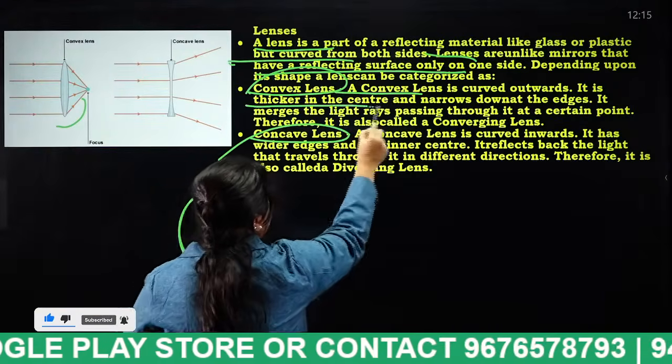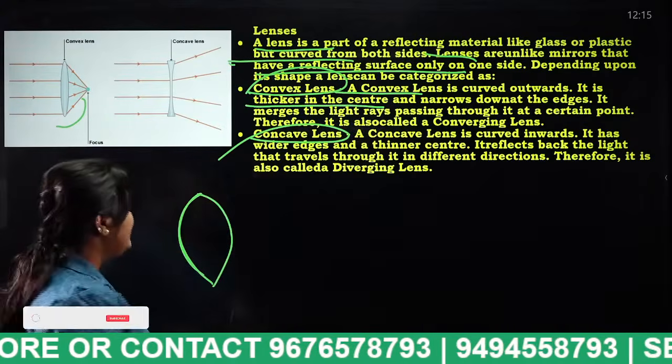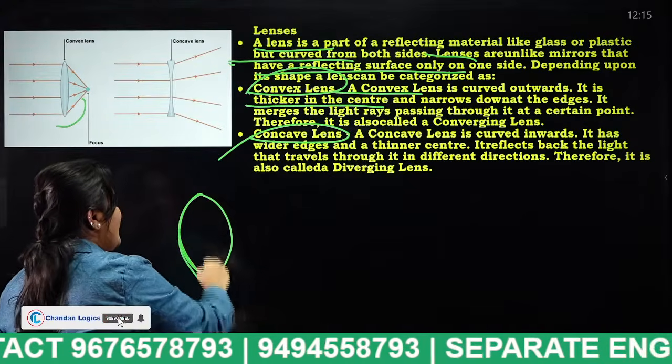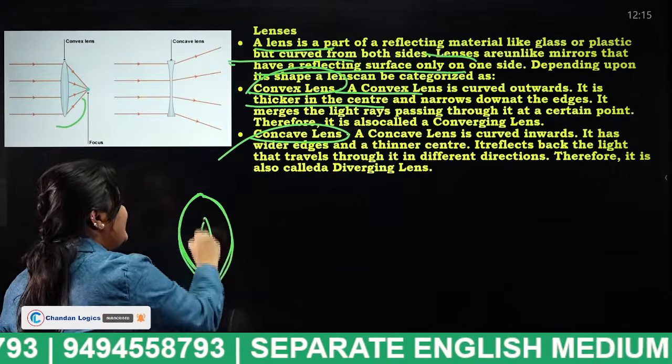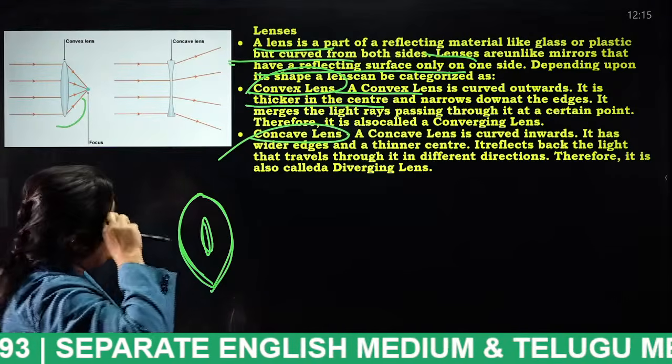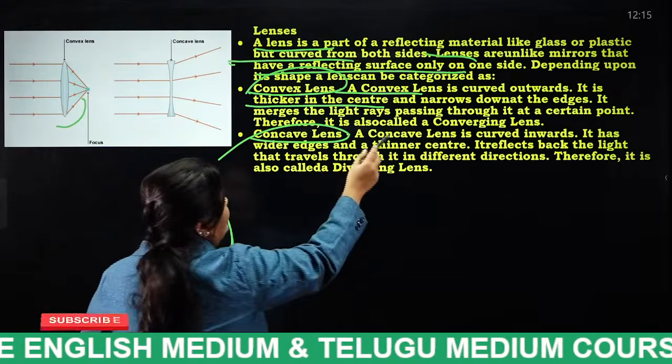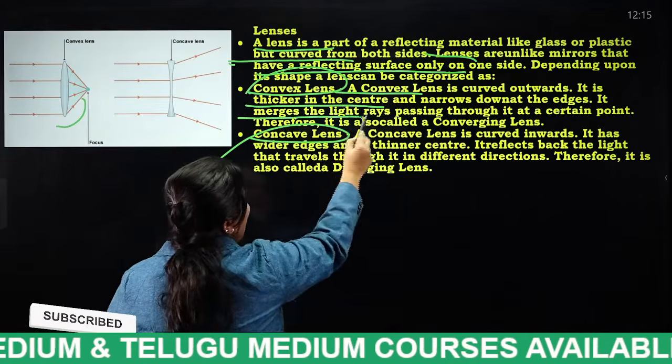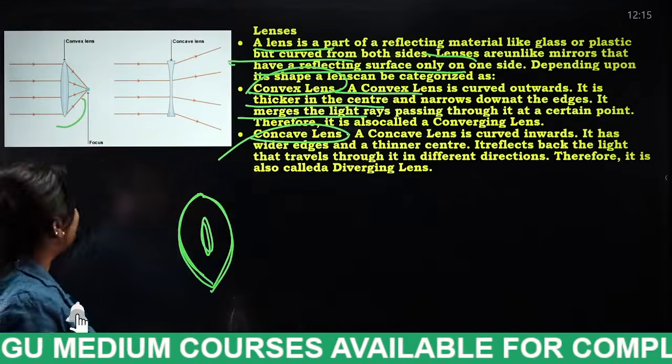A convex lens is thicker in the center and narrows down at the edges. It merges the light rays that pass through it at a center point.